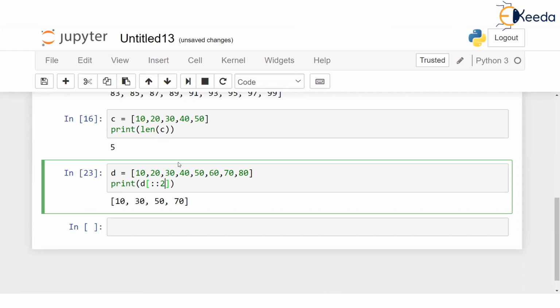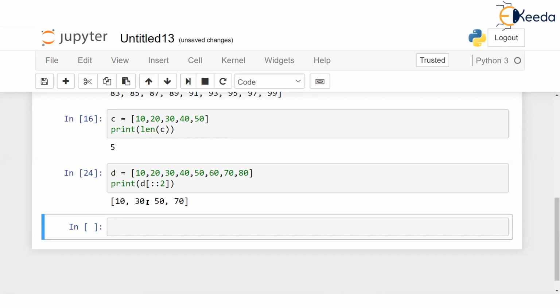Check the slicing very well. Why 2 colons? Because here you would have typed 0, in between the 2 colons you would have typed 8, and after the second colon you would type 2. So 2 colons have to be there. Please try to understand. And then 2 will be there. So if I run this, it is going to give me the same result.